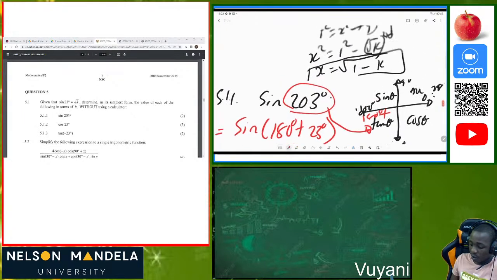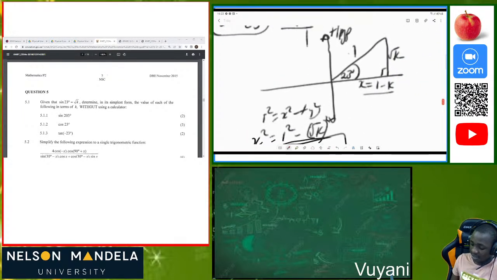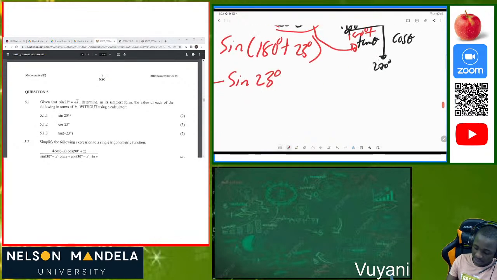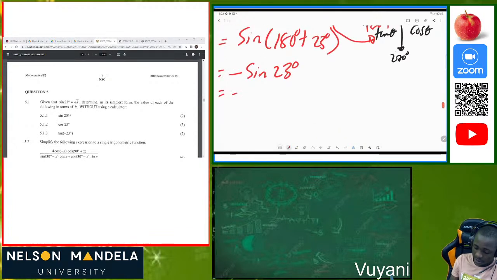Then we know from this Cartesian plane that sine of 23 degrees is root k over 1. So now our answer here will be equivalent to negative root k over 1, which is the same as negative root k. Okay, so that's our answer which is needed here. Any questions? That's the answer which is needed here.